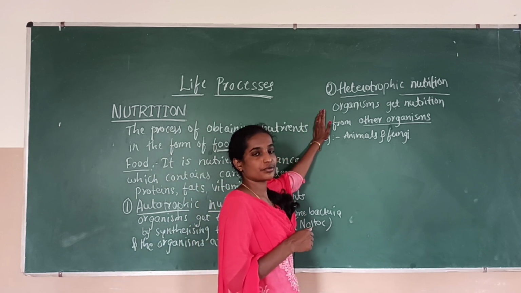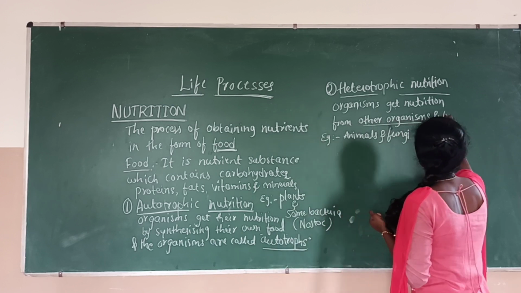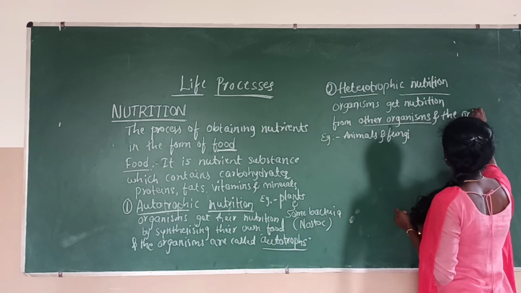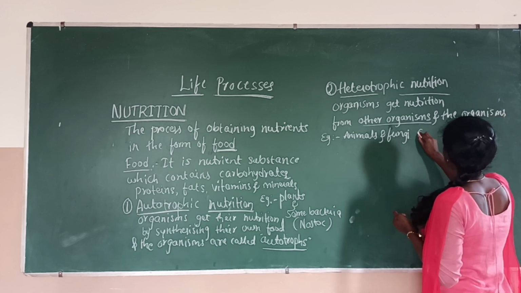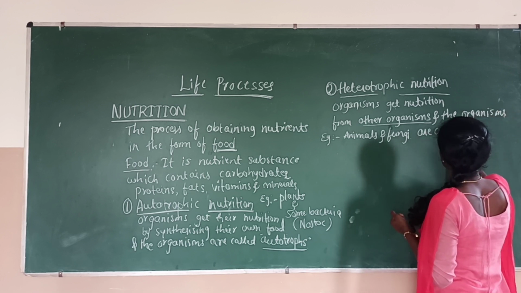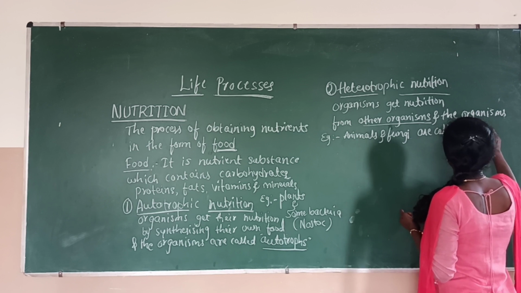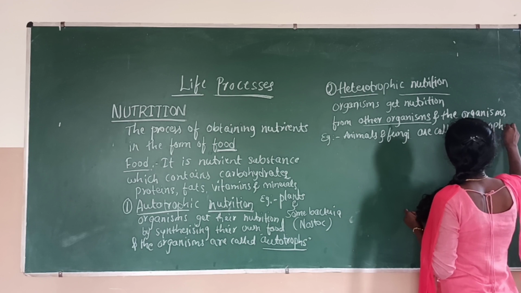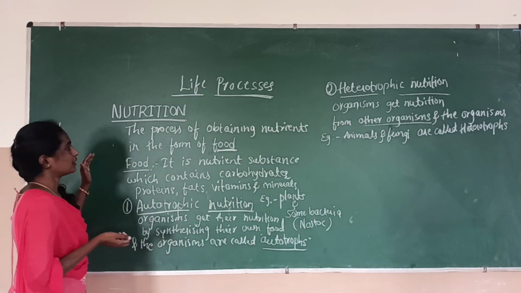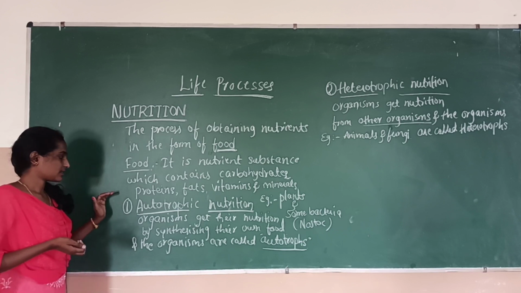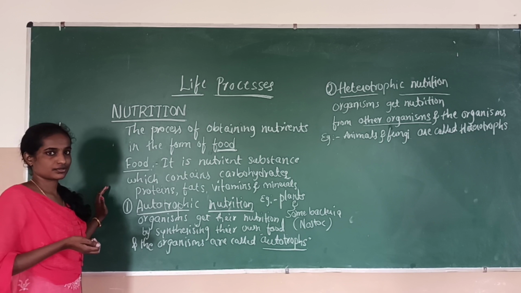That type of nutrition is called heterotrophic nutrition, and the organisms are called heterotrophs. So this is how nutrition takes place in autotrophs as well as heterotrophic organisms.